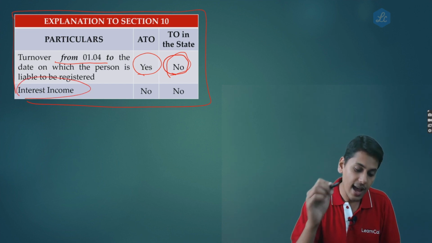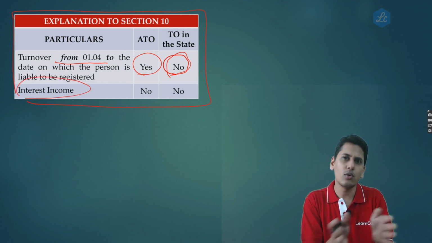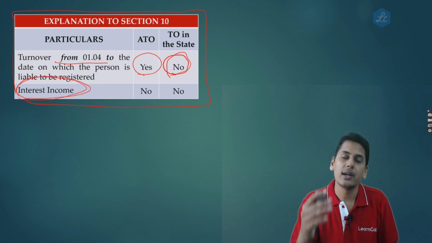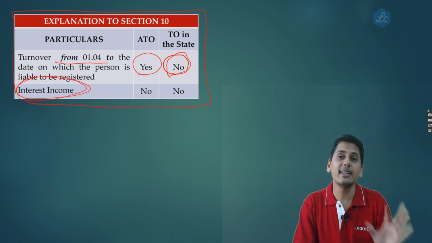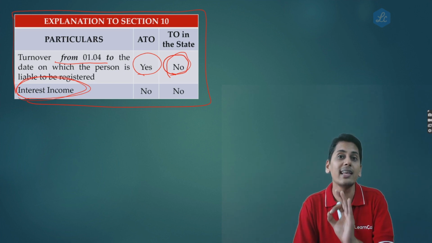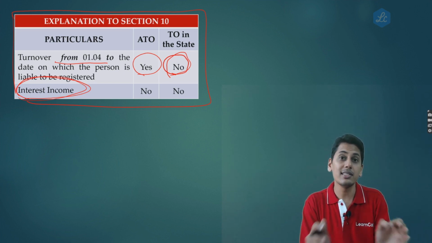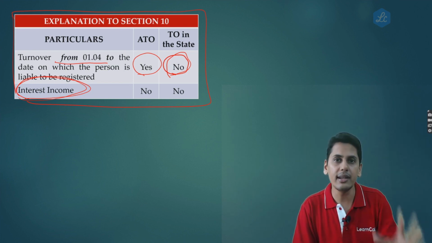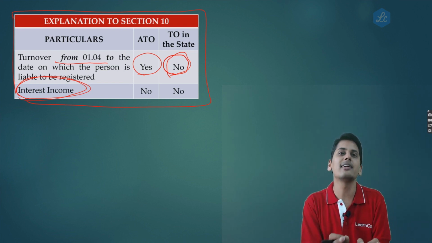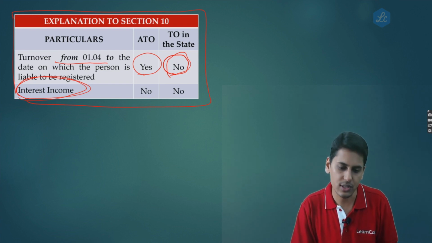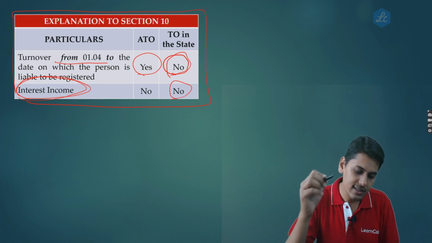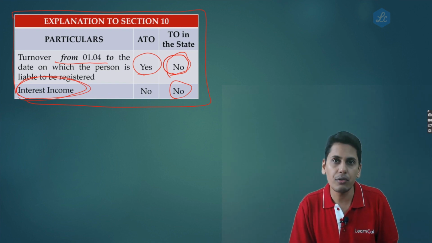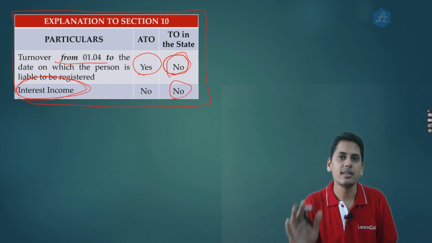The next question is, as regards interest income, this is what we discussed before discussing this turnover during which you are an unregistered person. As regards interest income, it will neither form a part of aggregate turnover. That means this will not exhaust your threshold in determining the eligibility to opt for composition scheme or in determining whether you can continue under the composition scheme or not. As regards paying taxes, this interest income will also not form part of turnover inside the state.